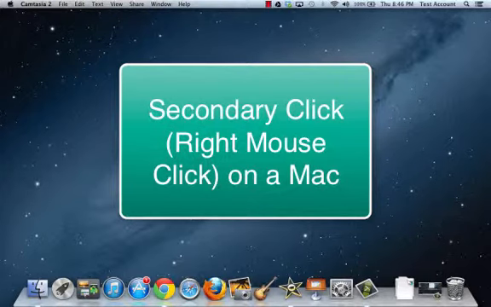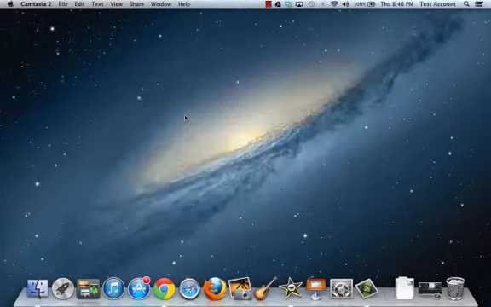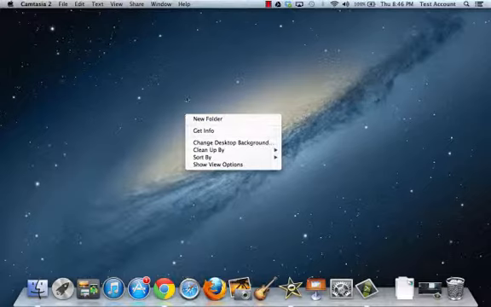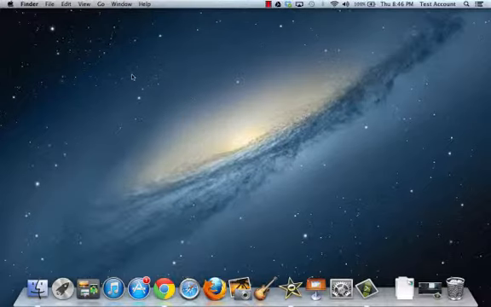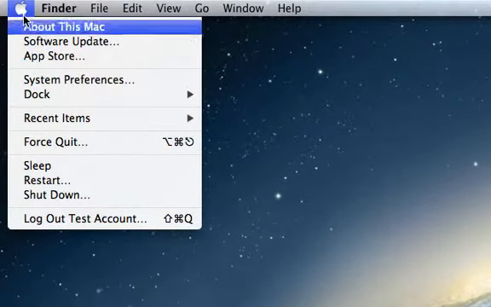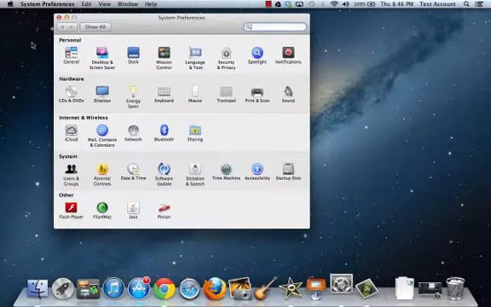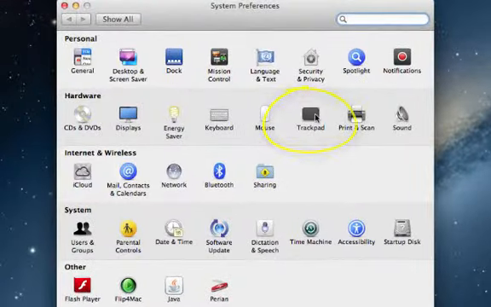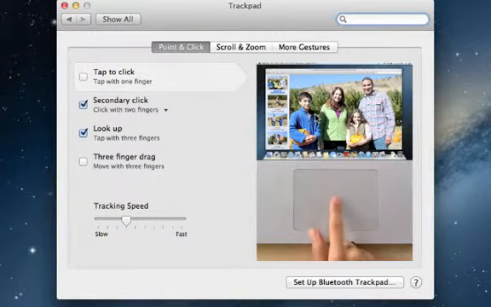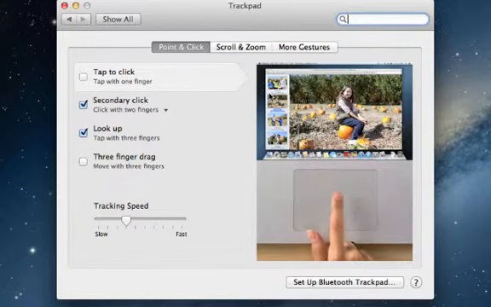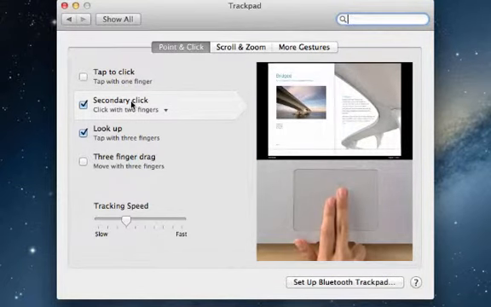An important gesture to know about when using a Mac is how to right mouse click. Now, in order to take a look at how to do this, I'm going to go to my system preferences and then I'm going to go to trackpad. And since an Apple computer really only has what looks like one button, the right mouse click would be called the secondary click. And make sure this box is checked.